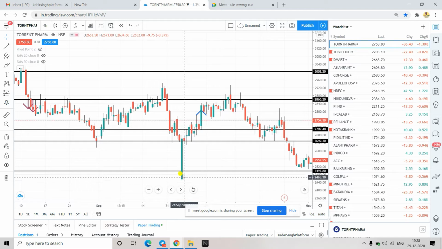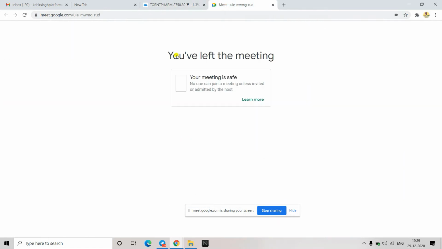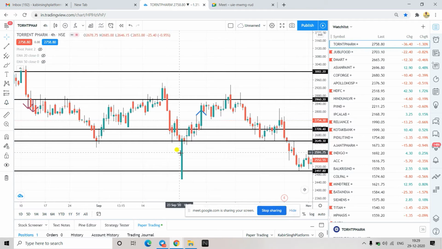Yes. So what will happen after opening at a very gap down price? Sudden buying will come in. This buying comes because people think that the price where it has opened now is a very discounted price. When the market reaches a discounted price, many buyers will come because they think it is at a very good price and you should invest. And whenever the high of this candle breaks, you can expect that it will go very up. What is it called, Kabir? This one? Abandon baby pattern. If it is green, it is called a bullish abandon baby pattern. This is also one of the good patterns to follow.